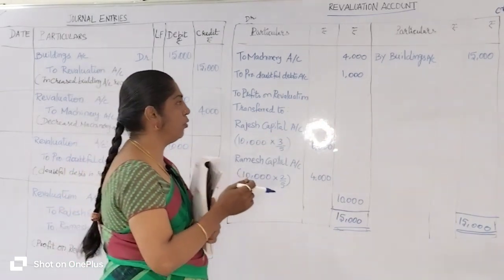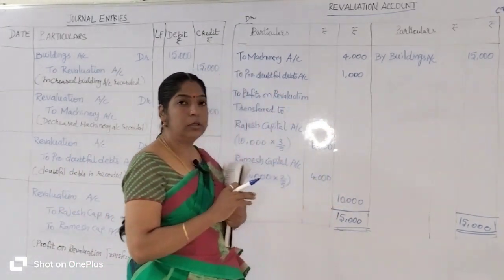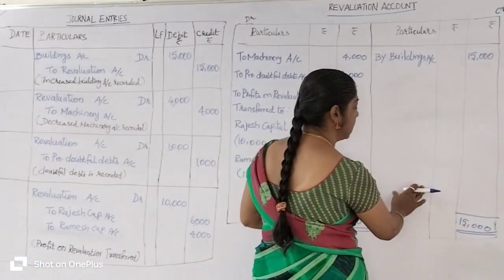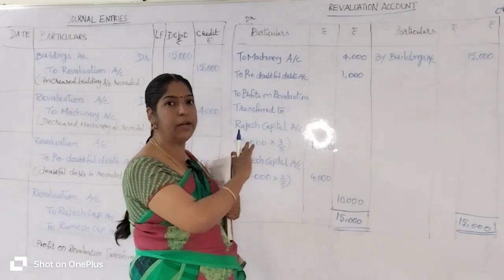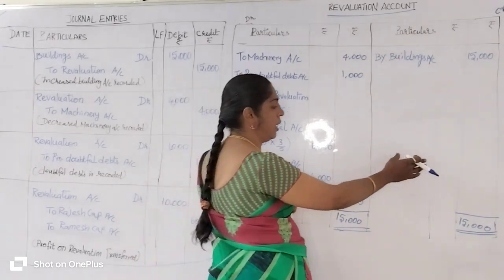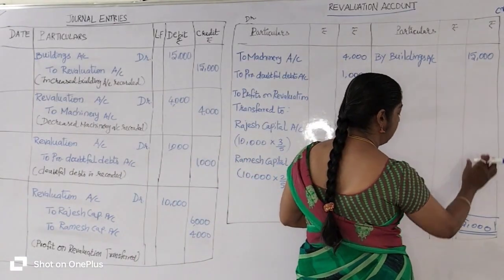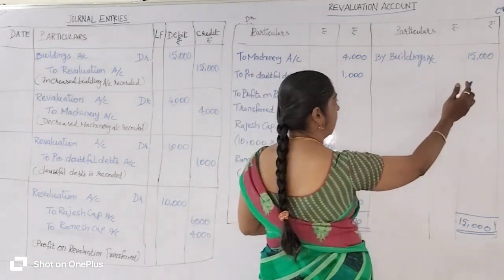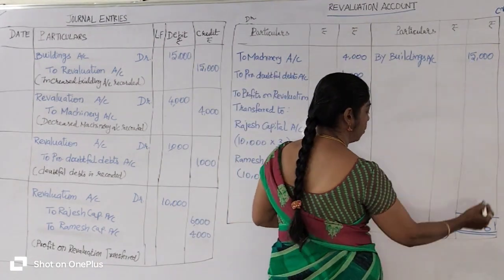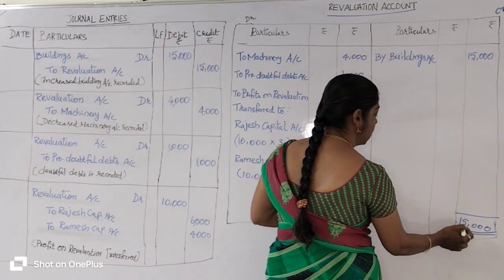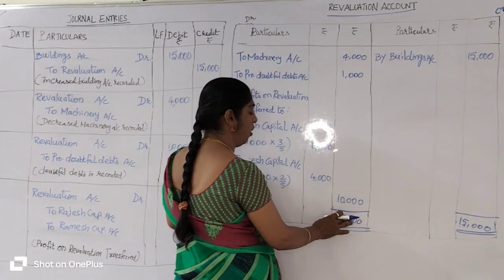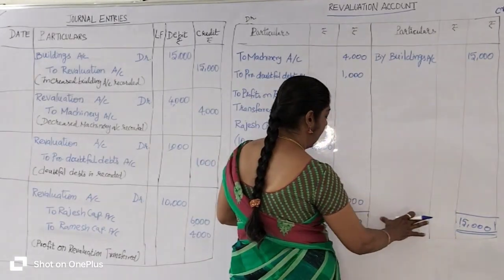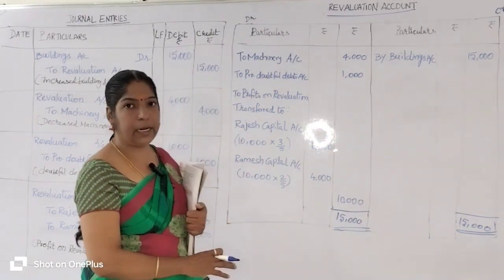Okay, then what do we have to do? We are going to tally it and find out the total. For that, on which side do we have the higher value, debit side or credit side? On the credit side we have the higher value. So on the higher value side we are going to enter the total. The higher value amount is 15,000 rupees. So you have to enter the 15,000 rupees total on both the debit and credit sides.